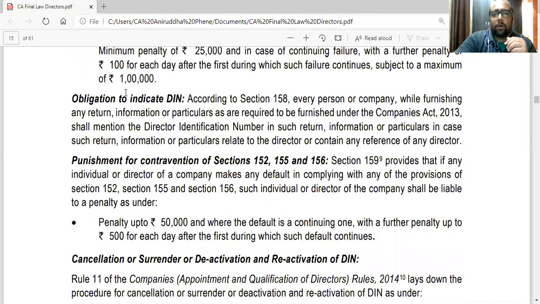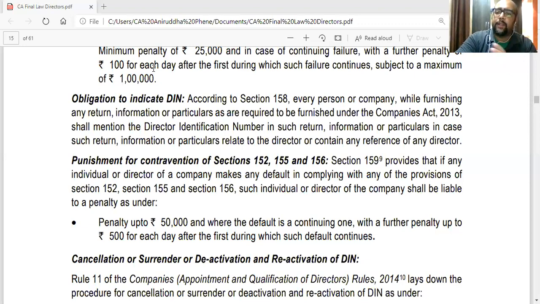Then obligation to indicate DIN, section 158. This is what I had told you, that every person or company, while furnishing any return, information or particulars required under the Act, shall mention the DIN in such return, information or particulars in case it mentions the name of the director.